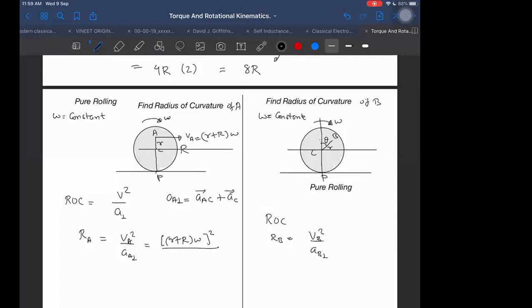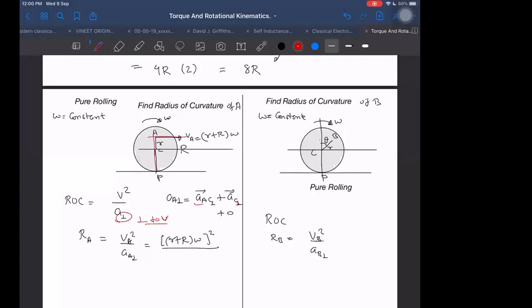Yes. For a body which is moving in a straight line path, can it have any acceleration perpendicular to its direction? No. So then AC perpendicular will have no component, 0 component only. Perpendicular to what? When we are deciding perpendicular here, it means perpendicular to velocity. What is the direction of velocity? Horizontal. So perpendicular to that will be vertical. So in the vertical direction, acceleration of C in the perpendicular direction is 0.